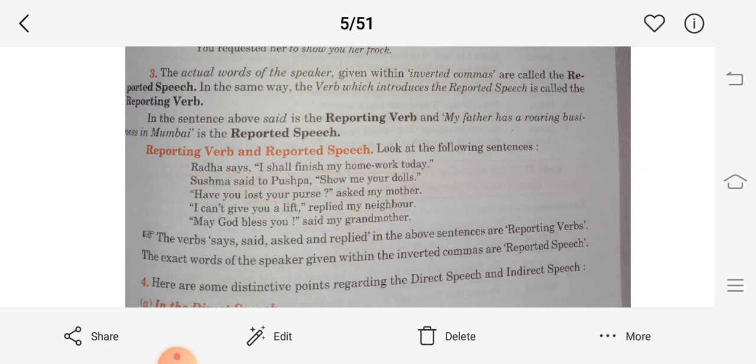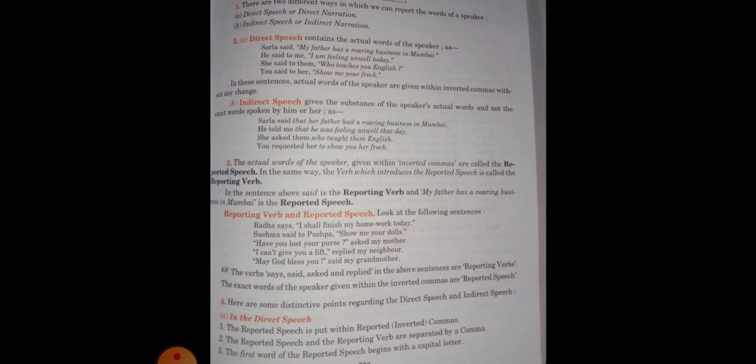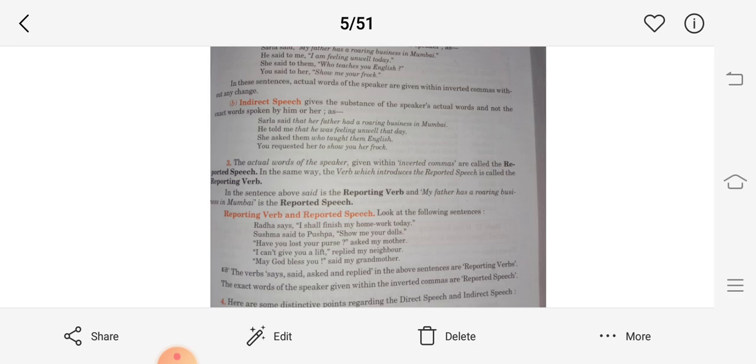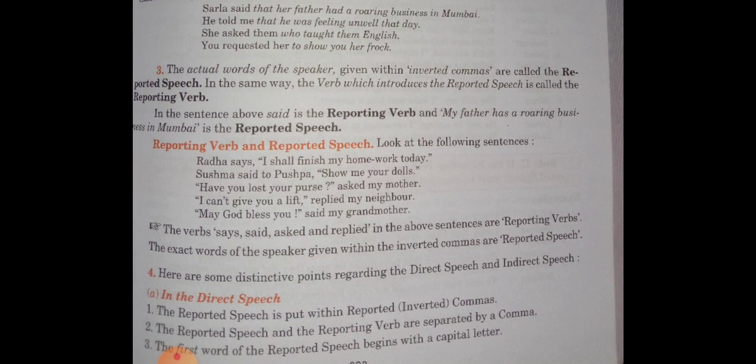Let's move forward. The verbs says, said, asked, replied in the above sentences are reporting verbs. The exact words of the speaker given in the inverted commas are reported speech. That I have explained to you. Now let's continue our work from here. This is where our work is being started. That is important. So these are the basic rules.